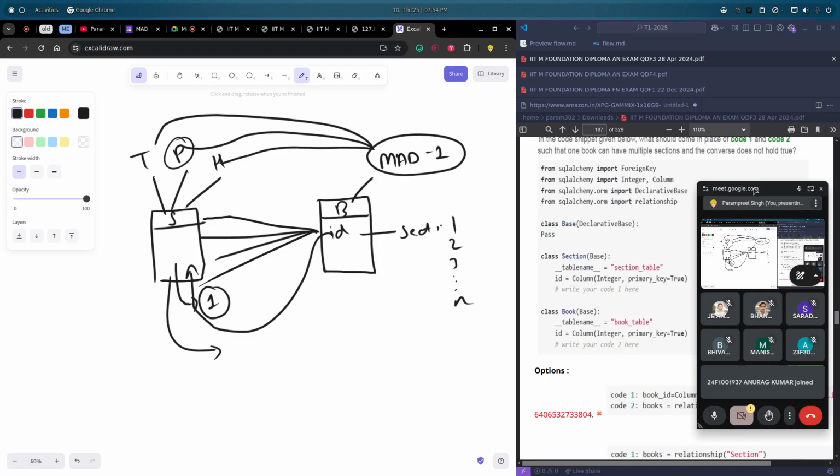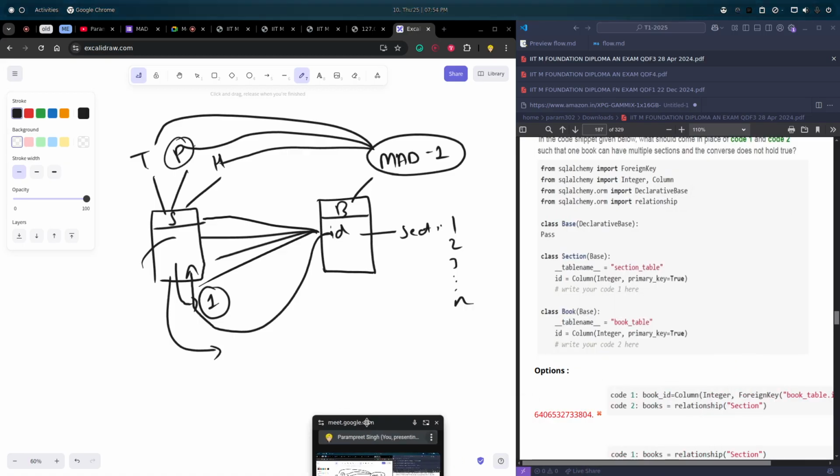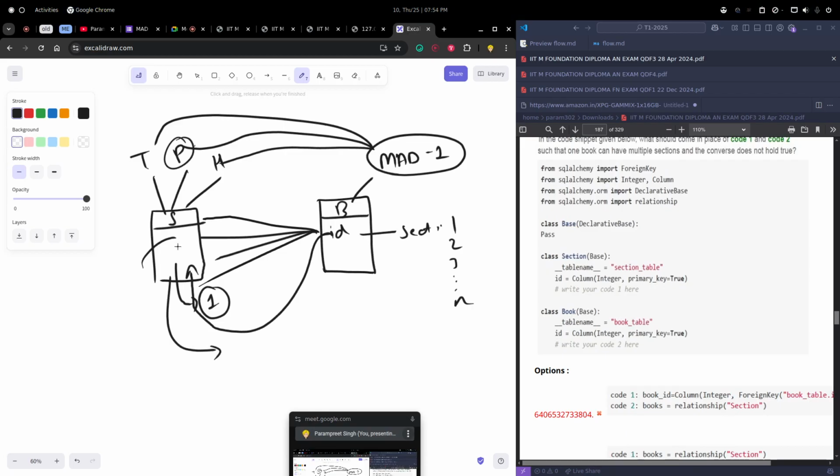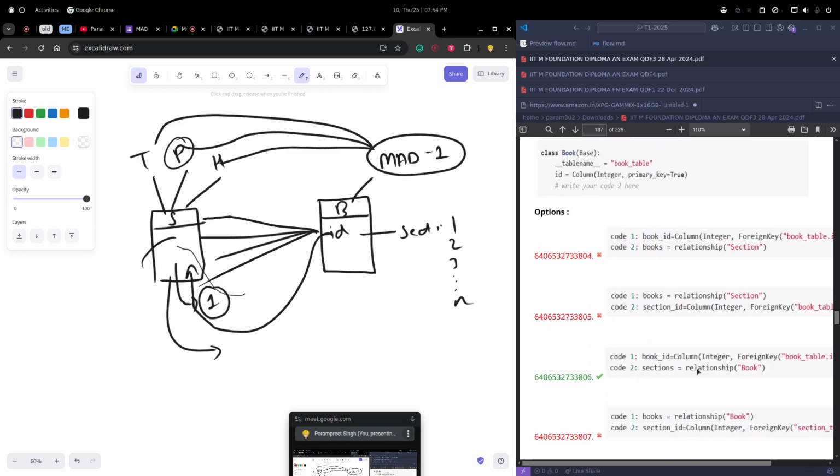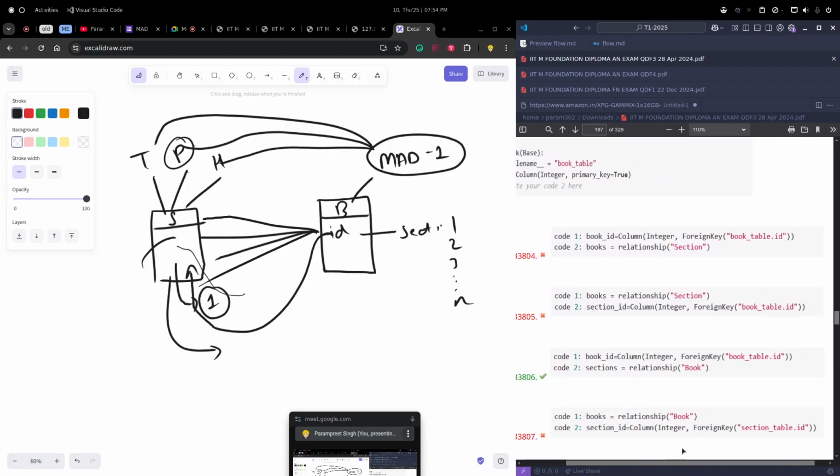But one book can have multiple sections, and that's why for a section we need to define that book. We need to create the link of this. So that's why we are creating a link that each section will contain some book, and that is what we are referencing here.